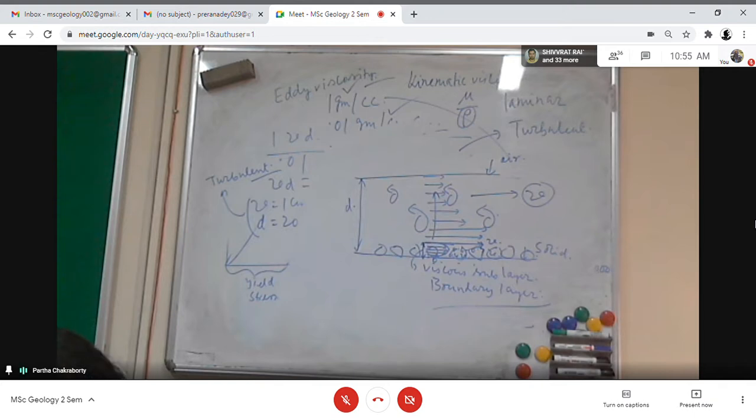This is exactly the same thing that the boundary layer does, and this is one of the reasons that the fluid creates a stress on the surface, and that stress is basically responsible for the movement of the sediment. Movement of the sediment. Any question you can ask?